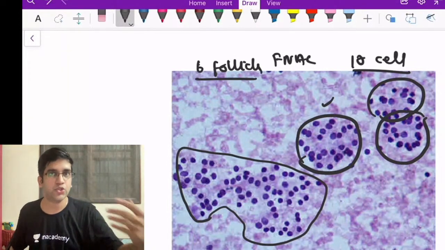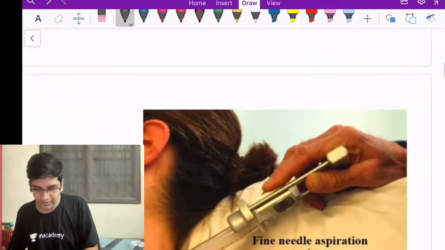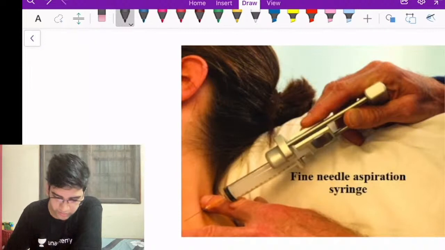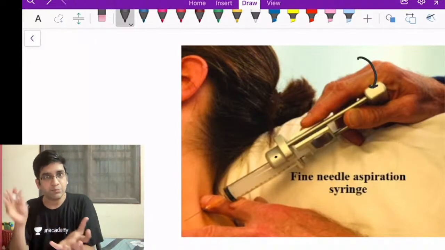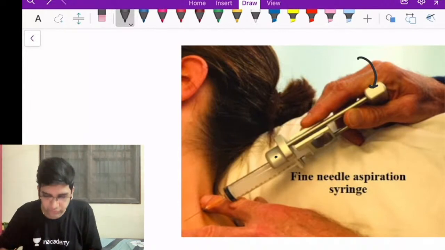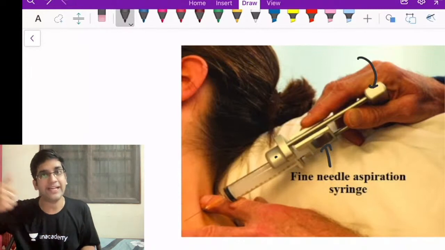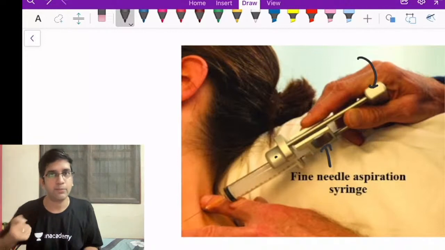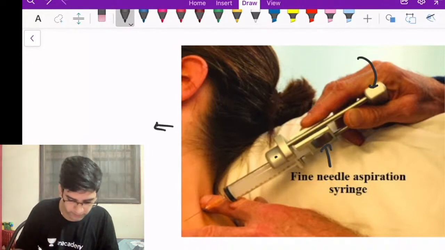If you have an image, because you have multiple images coming up in your exam, this is called an FNAC gun. You can see the person using a metal gun, right? In the metal gun, you will hold the FNAC needle and poke it. This is the suction apparatus. I can pull it, and it gives me a negative pressure. Based on the negative pressure, I push in and out. When I push in and out, that will dislodge the cells. With the negative pressure, I'll aspirate the cells, and that is made into a smear.